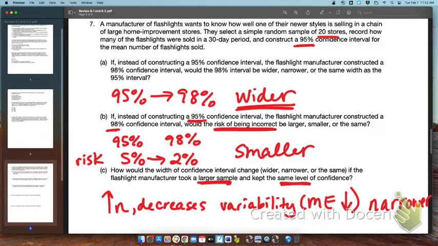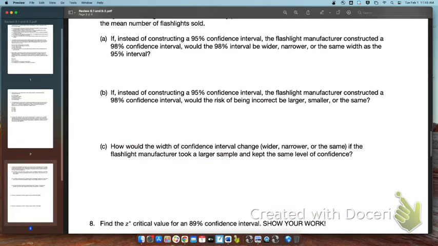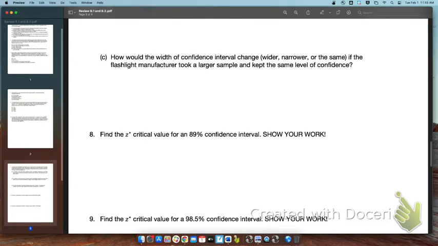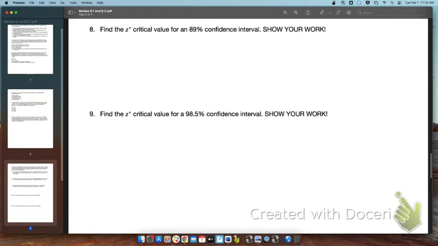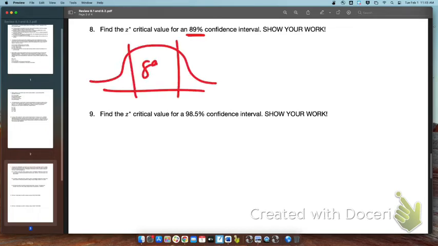Alrighty. Awesome. Number 8. Number 8, find the Z-star critical value for an 89% confidence level. So these are just basic Z-star critical values using inverse norm.